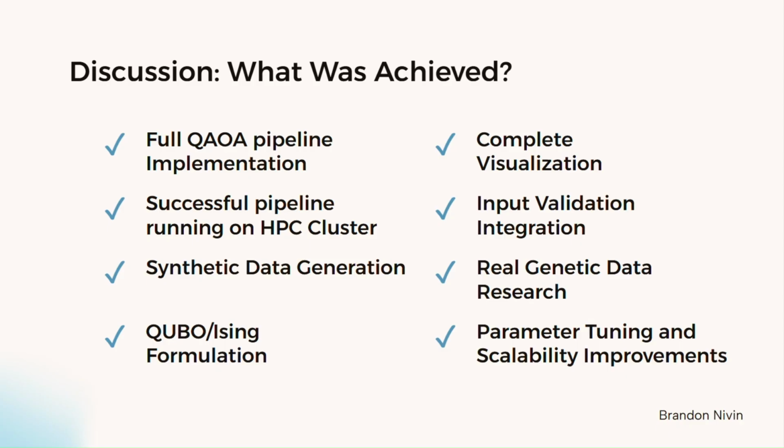What was achieved? For this project, we were able to successfully build a full QAOA pipeline for constructing minimal ancestral recombination graphs. That includes everything from generating synthetic data, validating inputs, building the QUBO and mapping it to an Ising model, and then running the QAOA circuit to produce results.